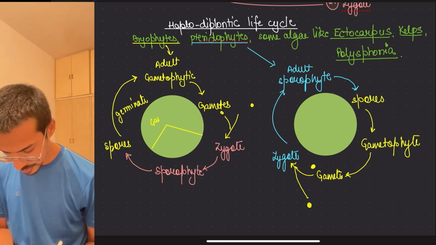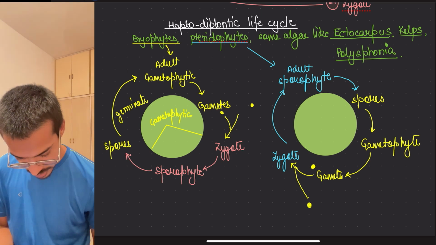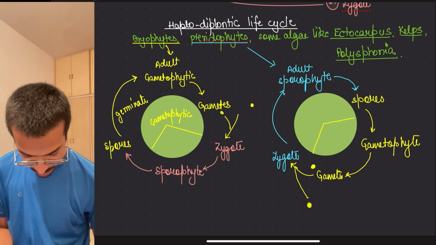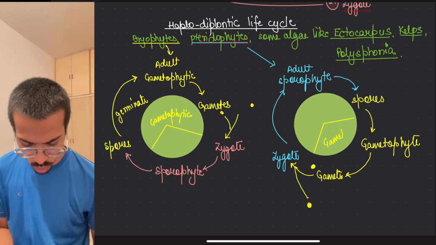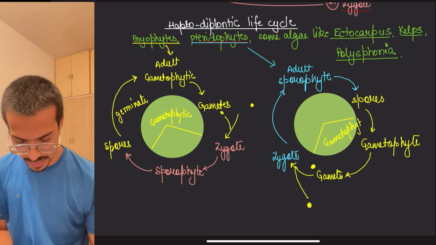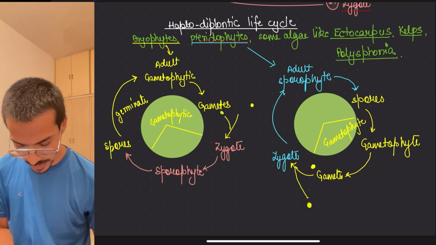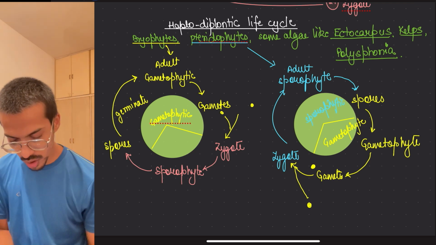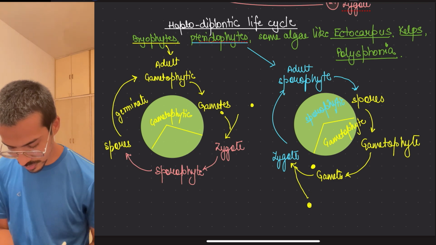Gametophytic. Here also if you see this, okay, this is gametophytic, a little bit more would be the other part. That's it. This is what? Sporophytic. This part would be what? It would be sporophytic. So this is how you have to remember.